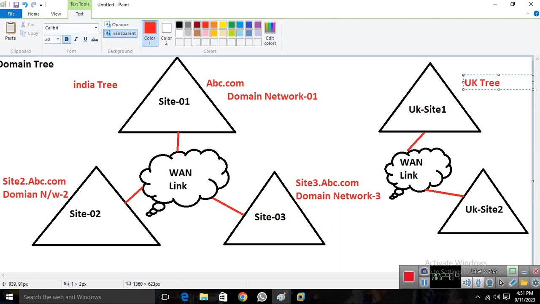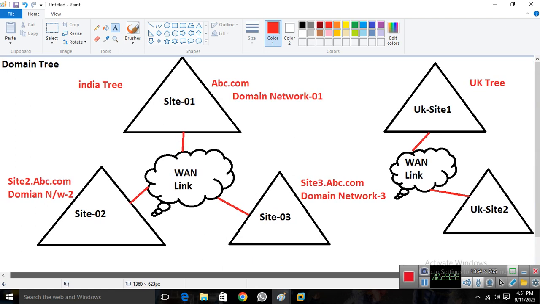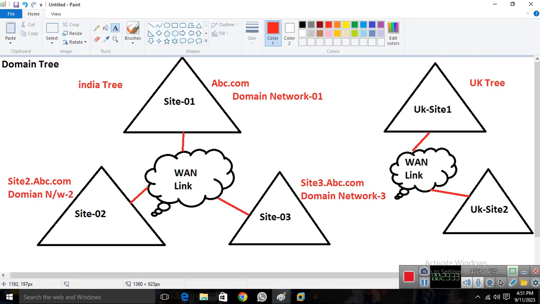So we have different domain networks in the UK and different domain networks in India. In India we have 3 domain networks connected together, which is the India domain tree. In the UK we have 2 different domain networks, domain network 1 and domain network 2, and these 2 are together, so that is the UK tree. So tree means if you connect 2 or more different domain networks, that concept is known as a domain tree.